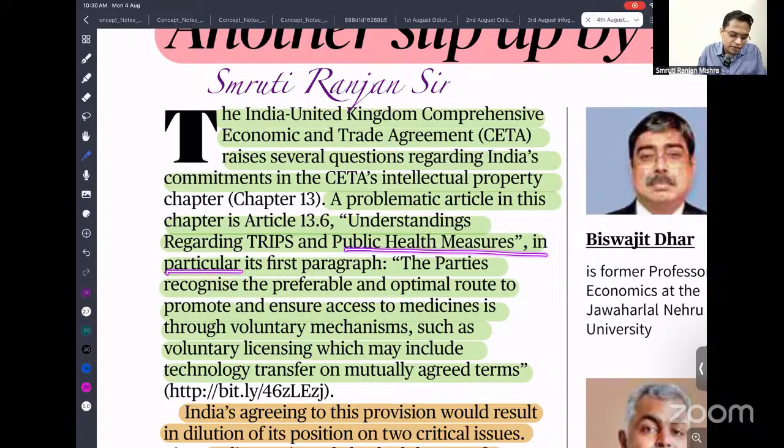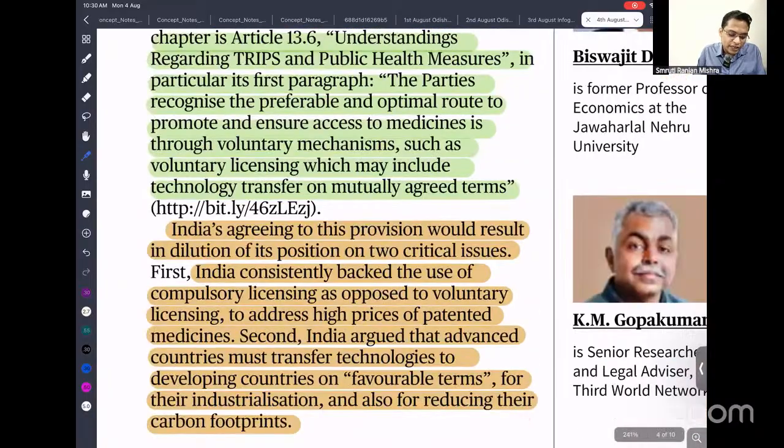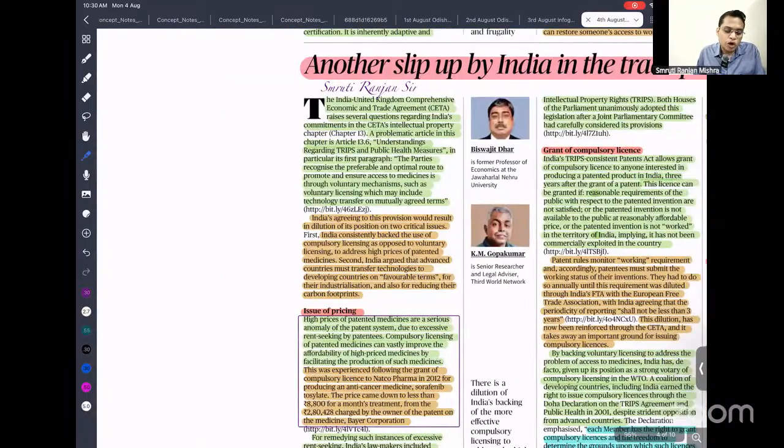Held in particular in the first paragraph, the parties recognize voluntary mechanisms as the preferable and optimal route to promote and ensure access to medicine. That means this article is talking about voluntary licensing, not compulsory licensing.